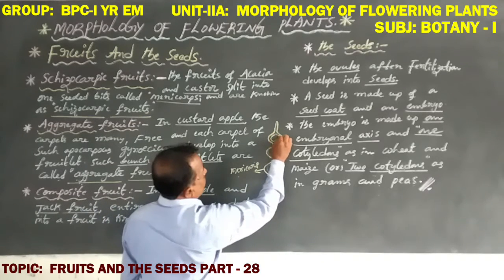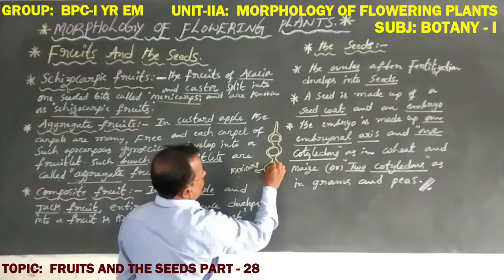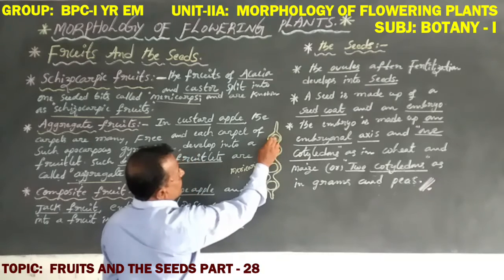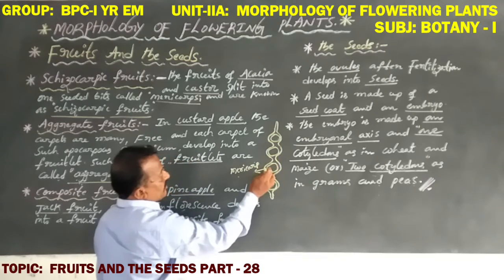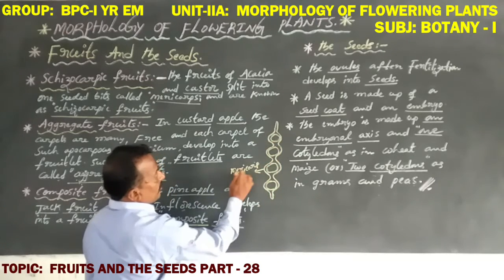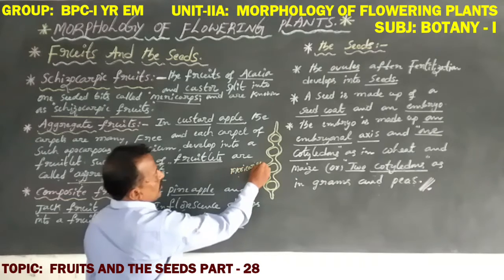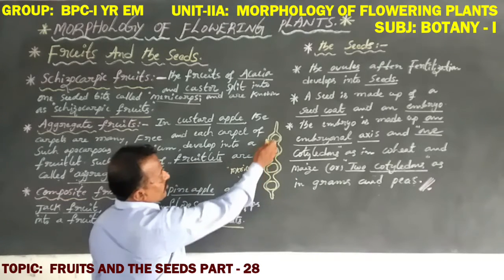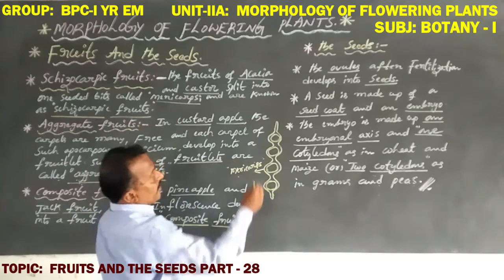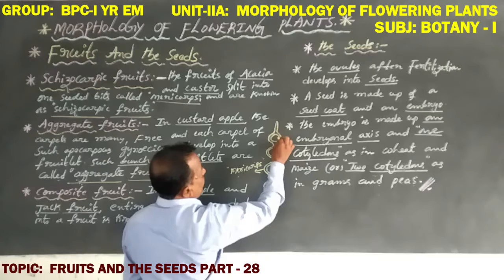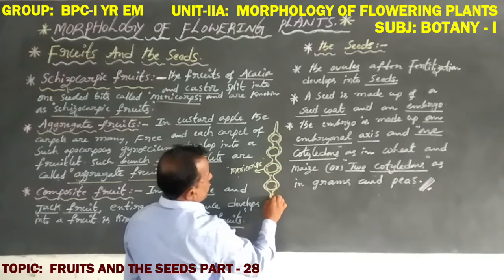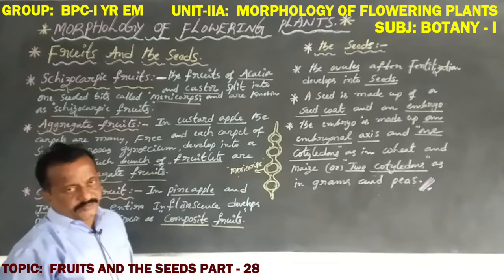Mericarps are known as schizocarpic fruits. Here a number of single-seeded bits are present. This is a single-seeded bit, this is another single-seeded bit, and this is another. Single-seeded bits are called mericarps, which are also known as schizocarpic fruits, especially in acacia and castor. This is the schizocarpic fruit of acacia.